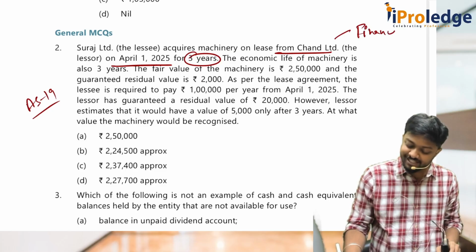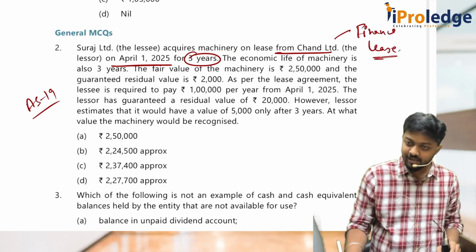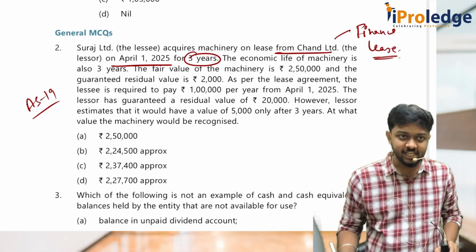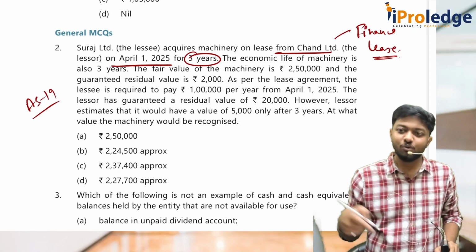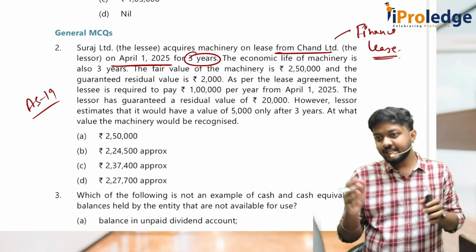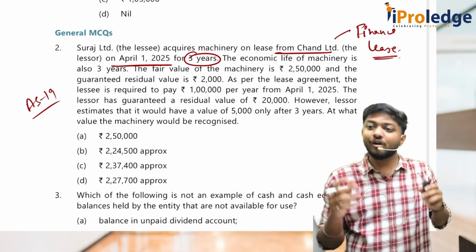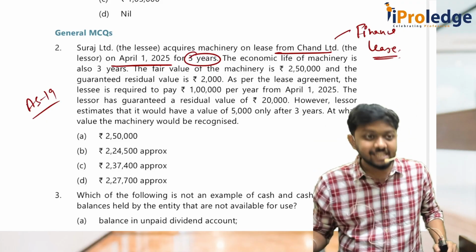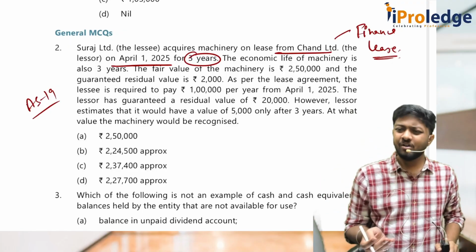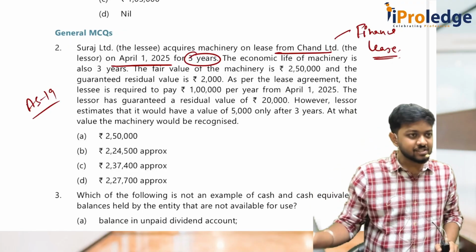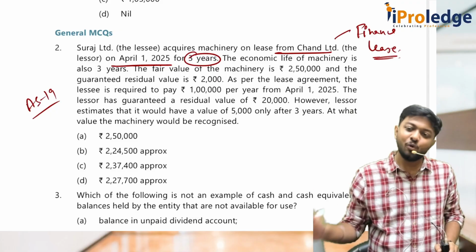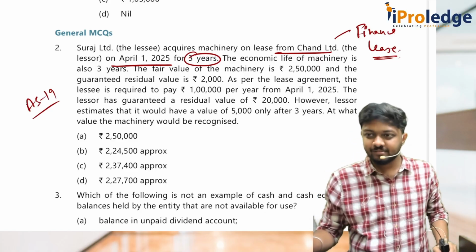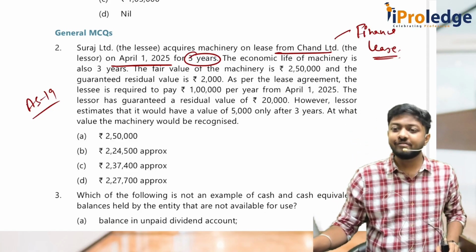You remember our 5 conditions? There are 5 conditions. If any one of the conditions is satisfied, it becomes a finance lease. Correct, no? And one of those conditions was this: if the lease period is a substantial part of the useful life of the asset, it becomes a finance lease. Simple, no? Asset life 3 years, lease period 3 years. And who is actually owning it? Lessee only, no? Technically, he is the one who is controlling. That's why this is classified under finance lease.